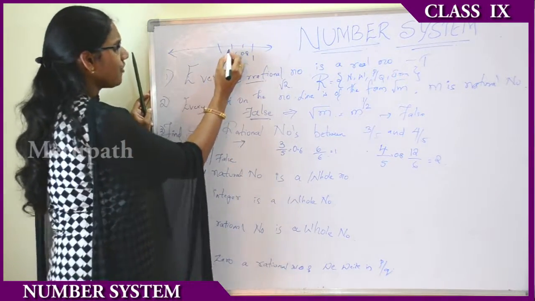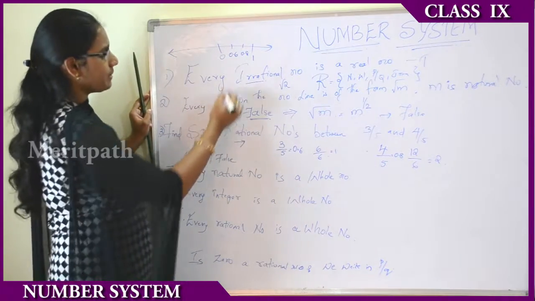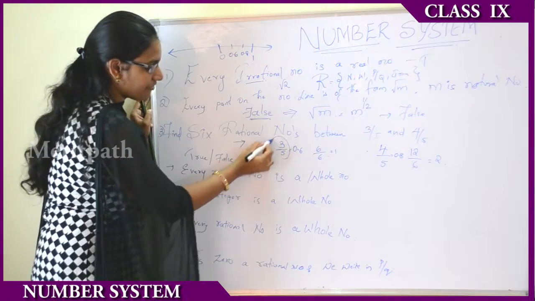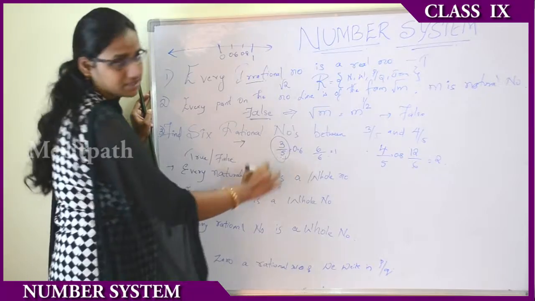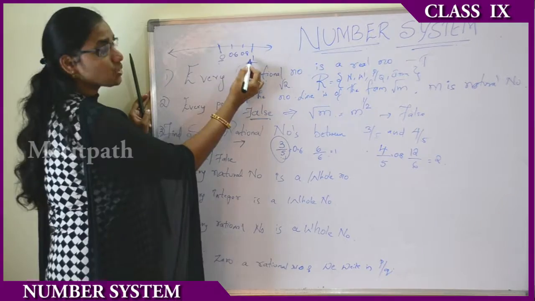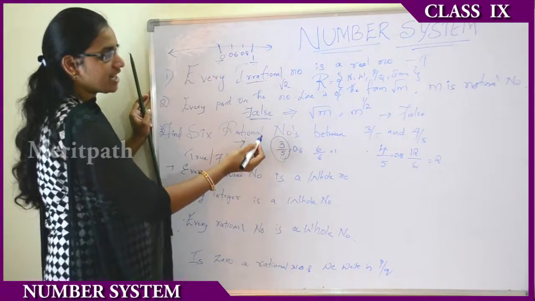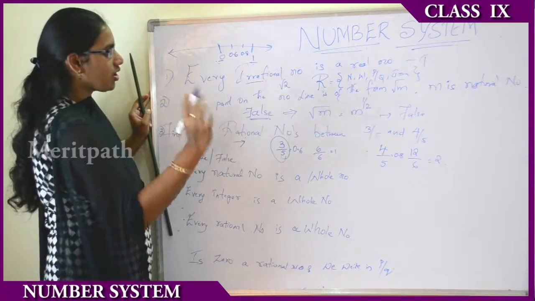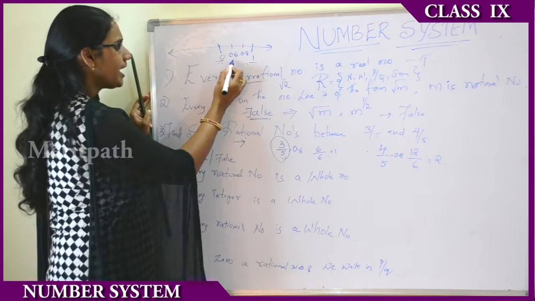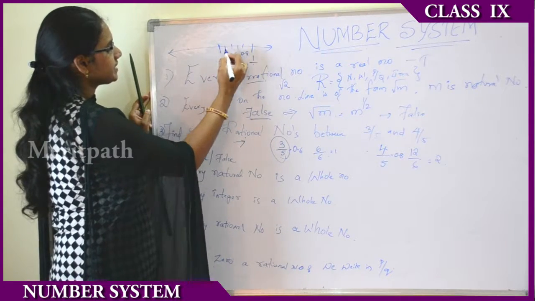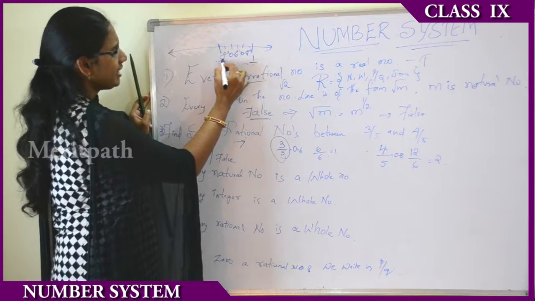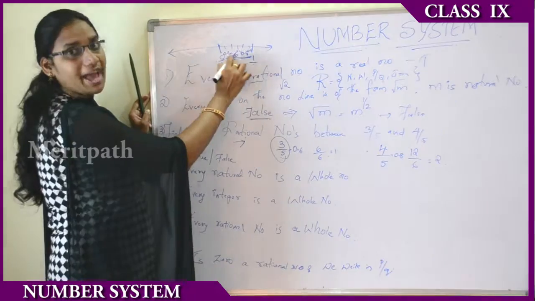So, we need to find 6 rational numbers between 0 and 1. First we have to identify in which part it belongs, in between which two natural numbers these rational numbers lie. Now we have got exactly the answer. They are in between 0 and 1, right? So now the remaining numbers we can easily find, that is 0.2, 0.4, 0.9. Infinite numbers are there in between 0 and 1.